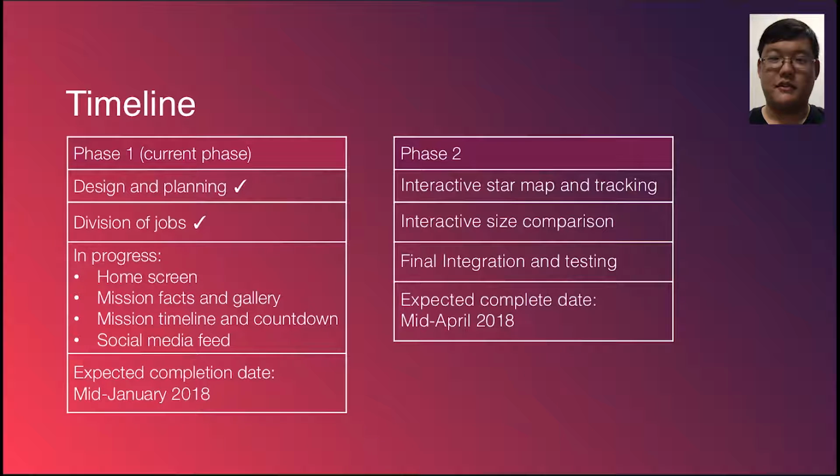On the right, we have the timeline for the second phase of the project, expected to be completed mid-April 2018. We'll be working on the interactive star map and spacecraft tracking, the interactive size comparison tool, and completing the integration of all app components and the backend and testing for reliability.